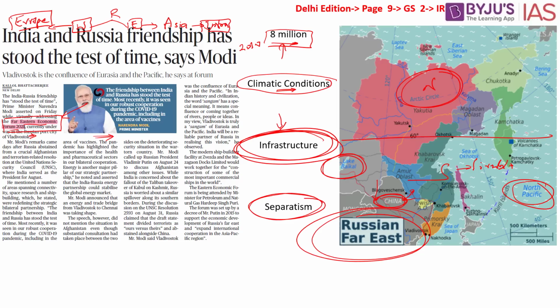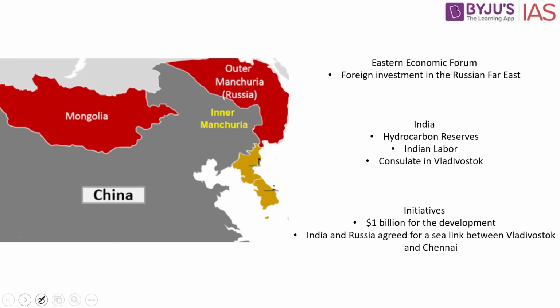Now let's discuss this issue of separation from the historical perspective. When we look into the historical perspective, we have Outer Manchuria, which is currently the Russian part. Inner Manchuria is part of China. The population of Inner Manchuria is about 100 million. So what is the population present in this part? It is about 100 million. As we discussed, the Russian population in the Far East is about 8 million.